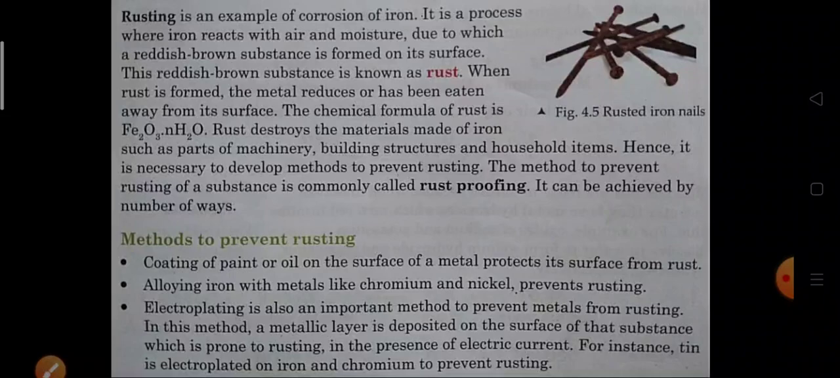That process is known as electroplating. For instance, tin is electroplated on iron and chromium to prevent the rusting.